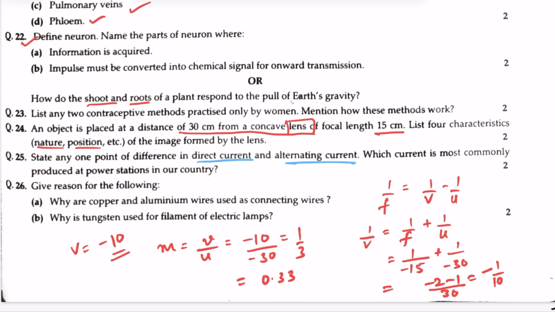B part of the question. Why is tungsten used for filament of electric lamp? Because tungsten has very high melting point, so it withstands very high temperature to produce light without melting. Tungsten wire does not melt, its melting point is very high, so when it is heated to a very high temperature, it glows producing light without melting.